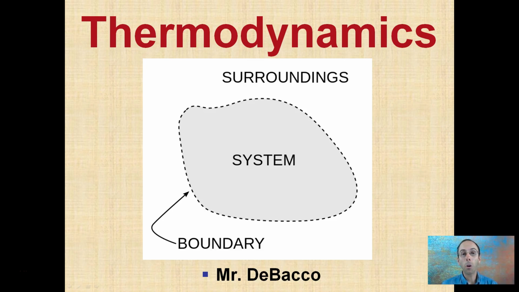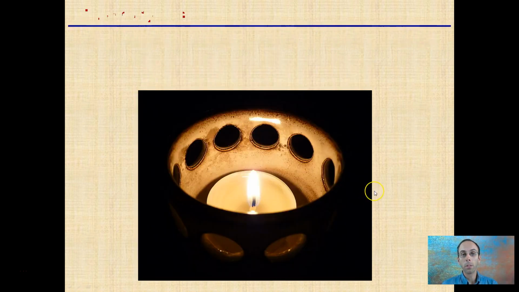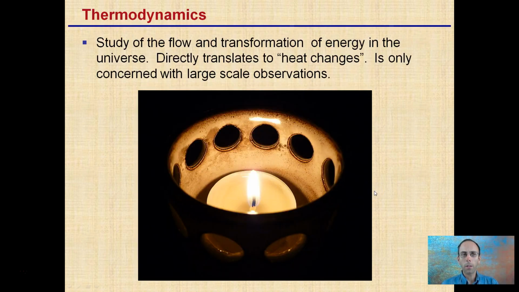Okay, here we're looking at a basic overview of thermodynamics. This picture gives you a real quick summary. We have a system and its surroundings, which are separated by a boundary. A little more specifically here, the definition is the study of the flow and transformation of energy in the universe. Thermodynamics directly translates to heat changes and is only concerned with large-scale observations.